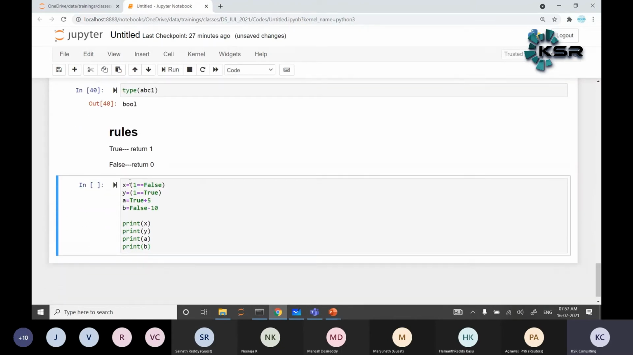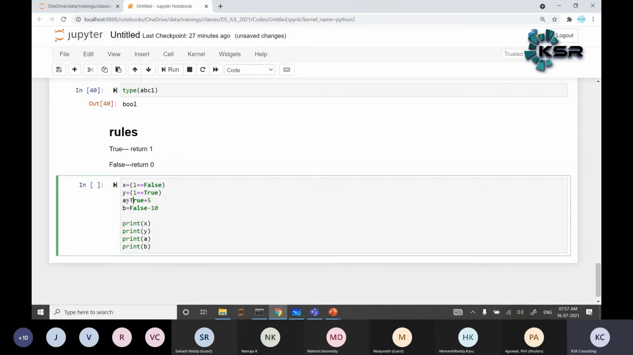So now tell me, 1 is equal to false. What is the false value return? 0. Does 1 equal 0? Definitely no, so the answer is False. What about y? 1 is equal to true. True, that means the value is 1. So the true value is 1, and then plus 5.